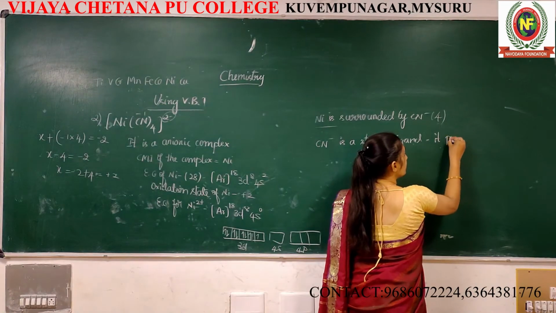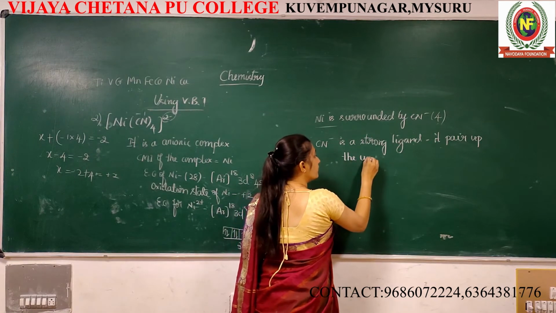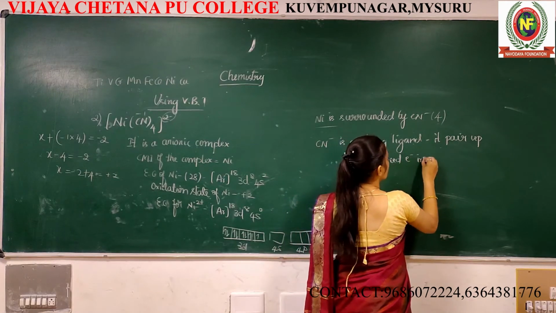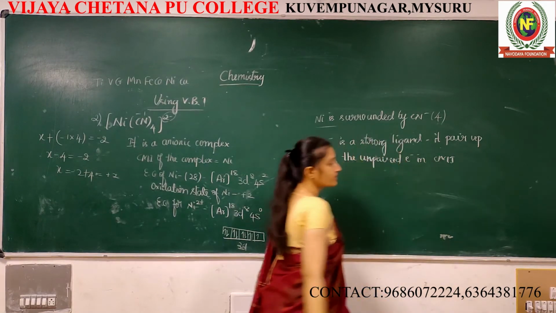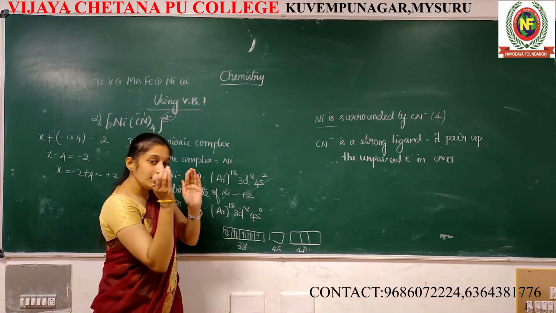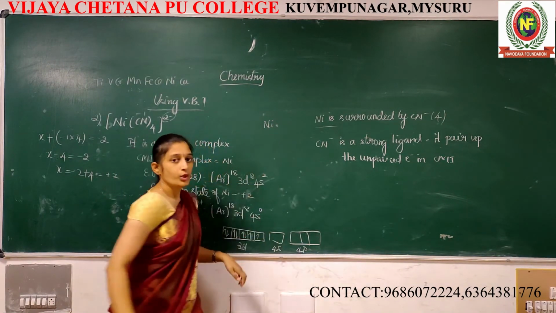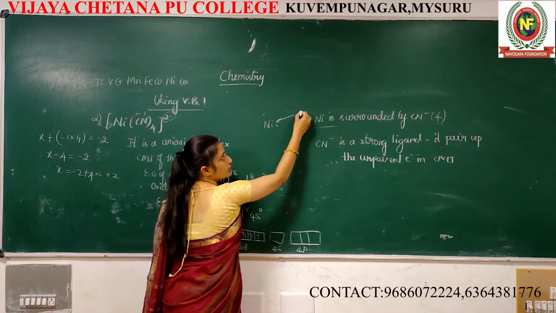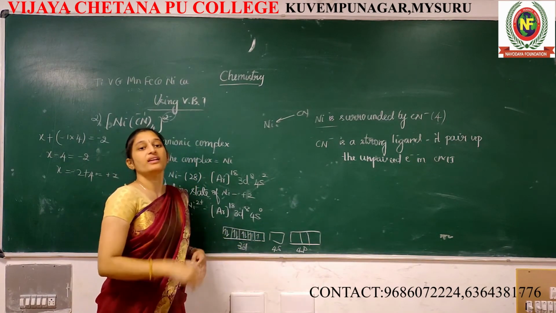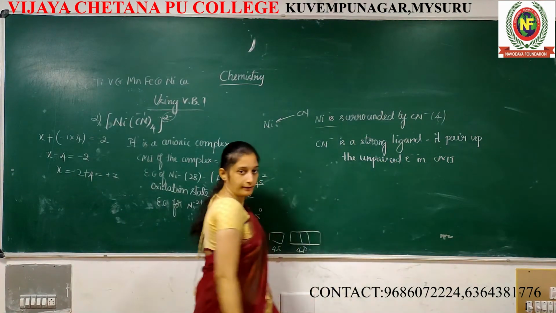It pairs up the unpaired electrons in the CMI. CMI is there, no? In this CMI, unpaired electrons are there, no? Once the ligand approaches, see, this is just nickel. Once the ligand CN starts approaching, what happens? This unpaired electron starts pairing up. Then after that, it's paired up.